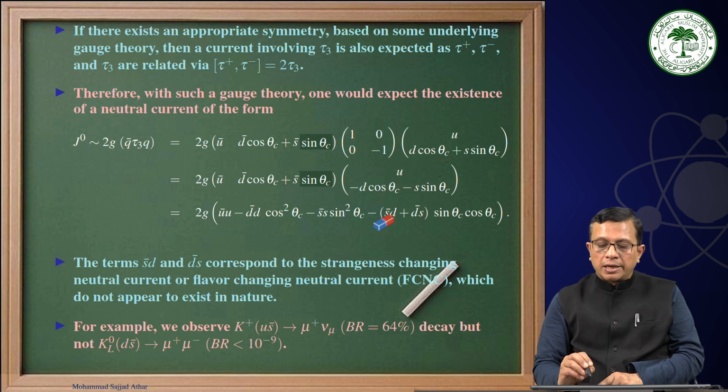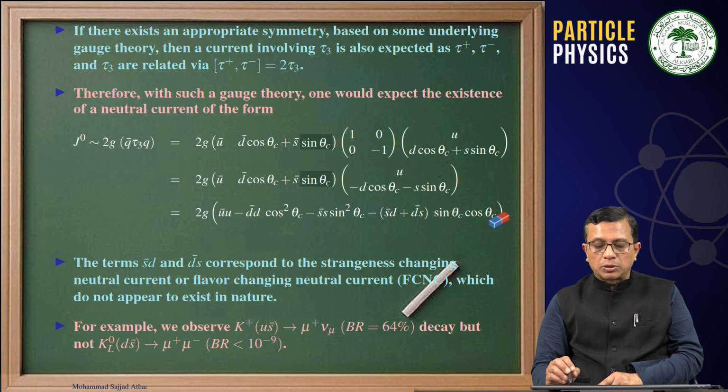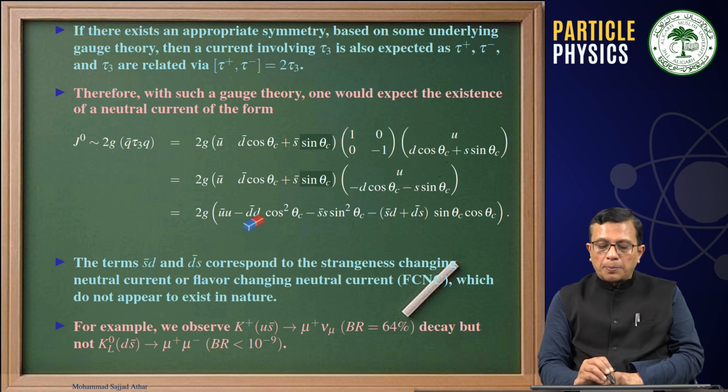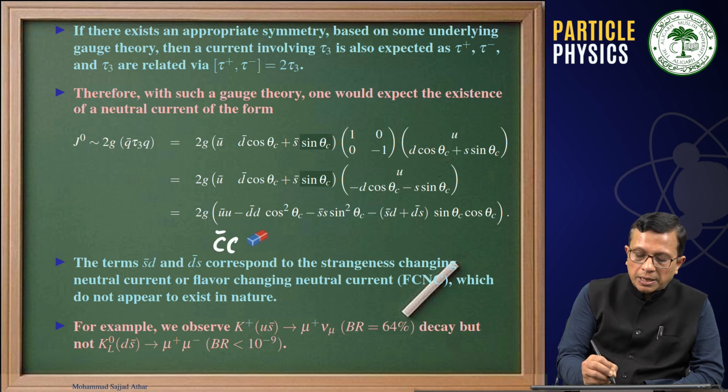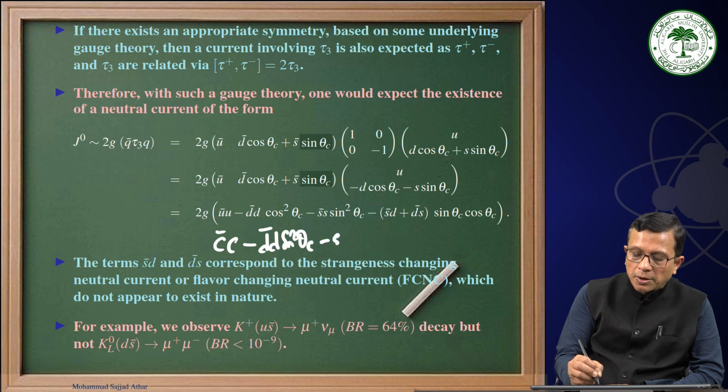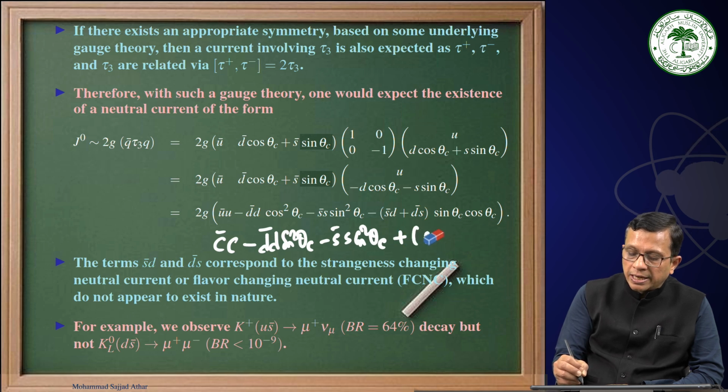There we will get a plus sign, S bar D plus D bar S, sine theta C cosine theta C. And here we will have minus D bar D sine square theta C, and this will be minus S bar S cosine square theta C. Therefore, the extra term that we will have will be C bar C minus D bar D sine square theta C minus S bar S cosine square theta C, then a plus sign, S bar D plus D bar S, sine theta C cosine theta C.